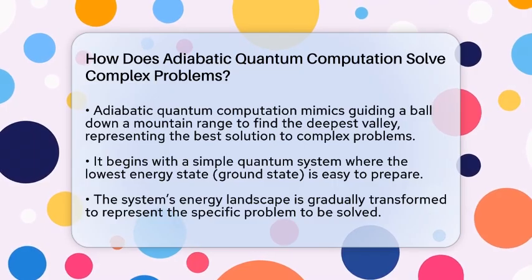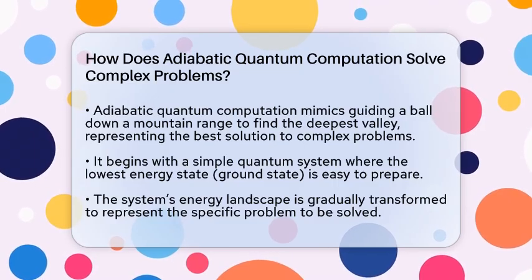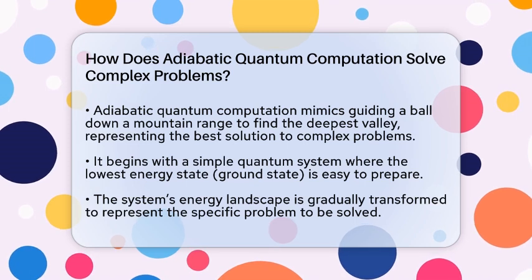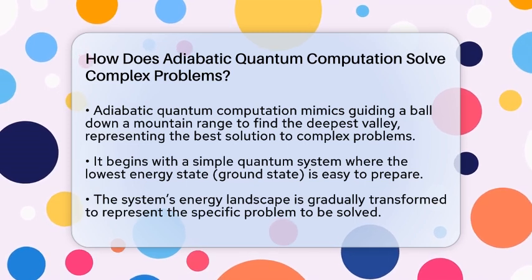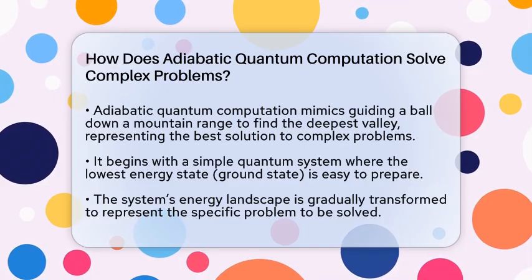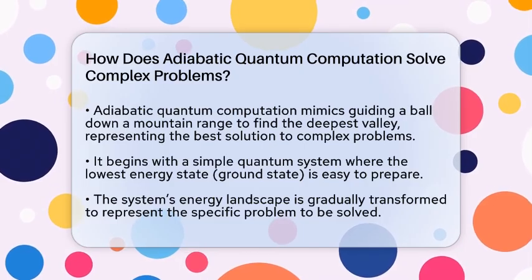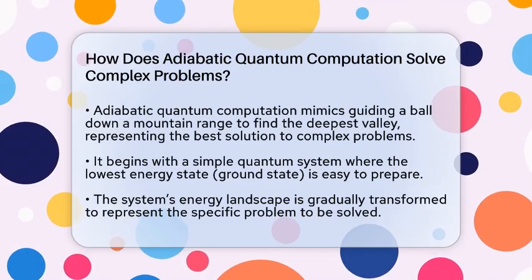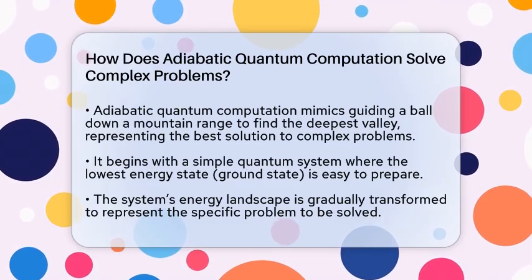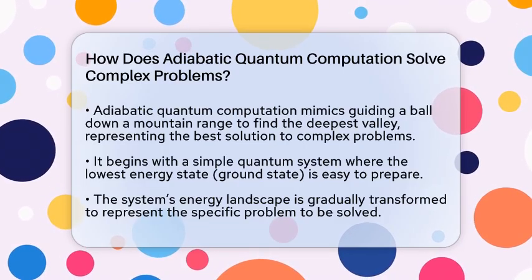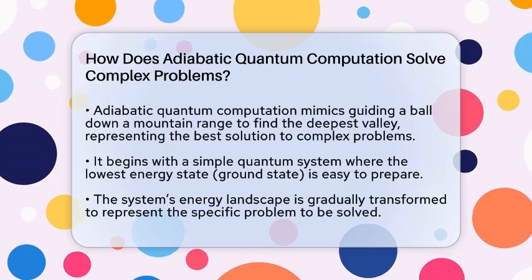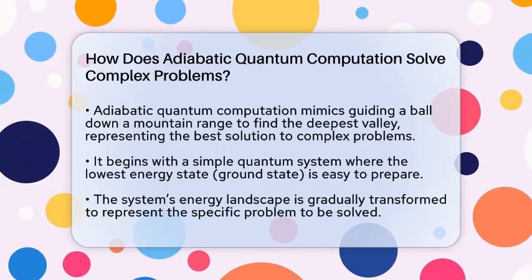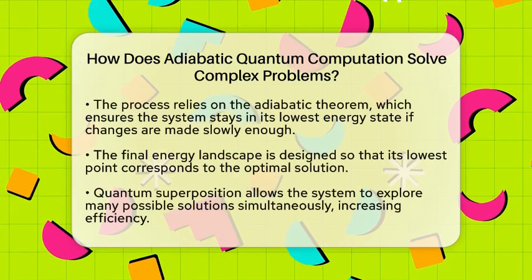It uses the strange rules of quantum physics to find the best solution among many options. The process starts with a simple quantum system where the lowest energy state, or ground state, is easy to prepare. Think of it like setting a ball at the top of a gentle hill. Then, the system's energy landscape is slowly changed into one that represents the problem you want to solve. This change must happen gradually so the quantum system stays in its lowest energy state the entire time.